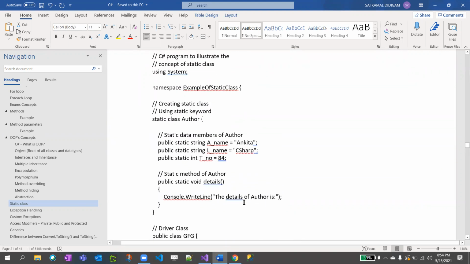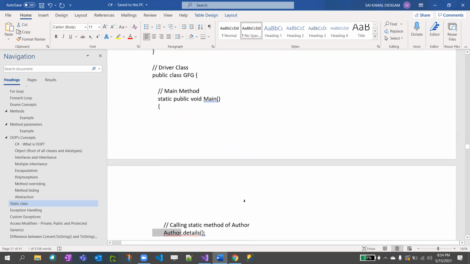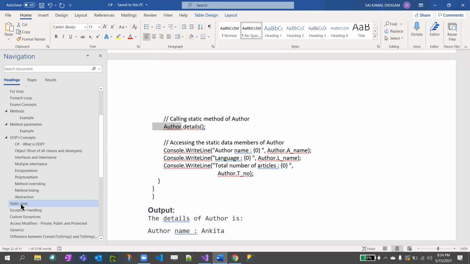Static class cannot be inherited, whereas an abstract class can be inherited by the child class. Yeah, so this is a static class.